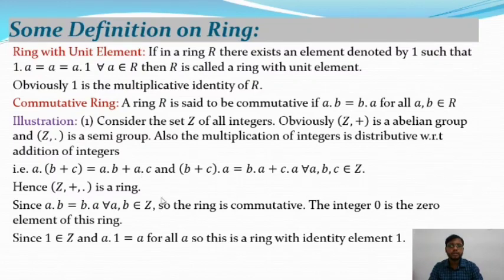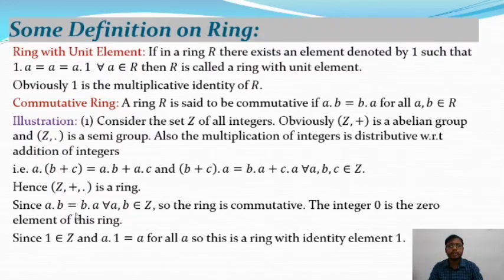So here is the example. Consider the set capital Z of all integers. Obviously (Z, plus) is an abelian group, and (Z, dot) is a semi-group. Also, the multiplication of integers is distributive with respect to the addition of integers. That is, a dot (b plus c) is equal to a dot b plus a dot c, as well as (b plus c) dot a is equal to b dot a plus c dot a for all a, b, c belongs to Z. So hence (Z, plus, dot) is a ring,